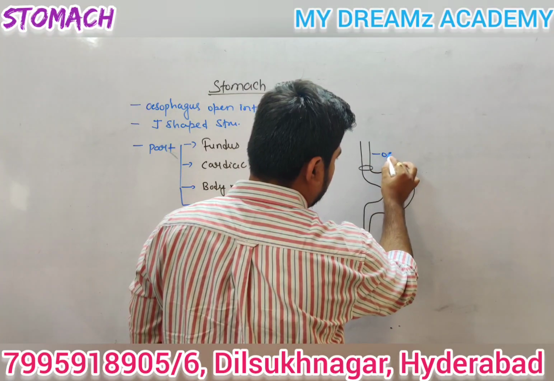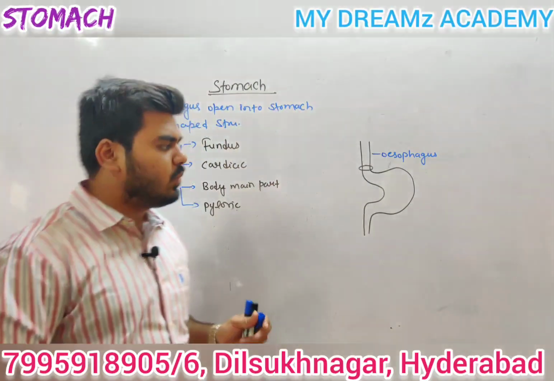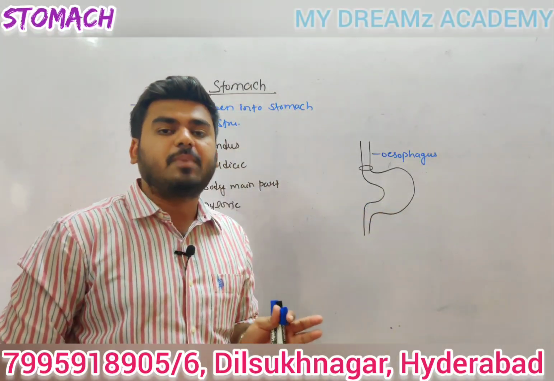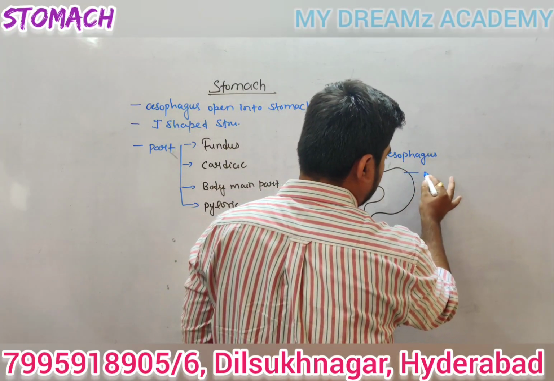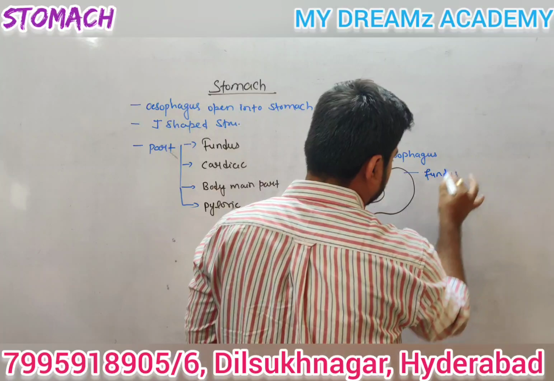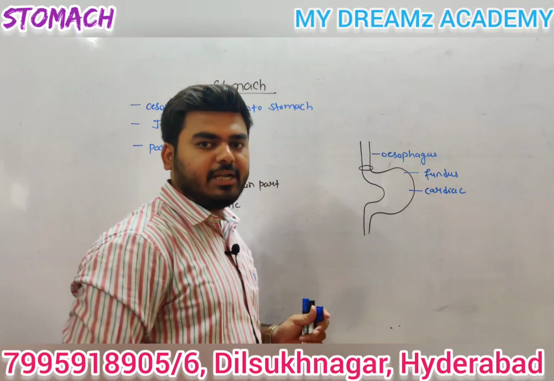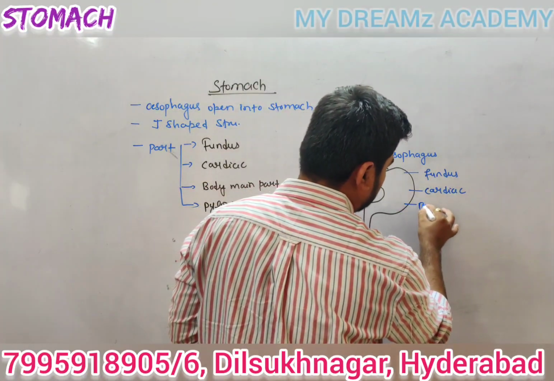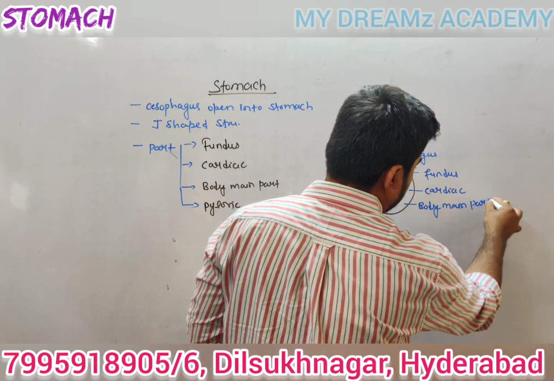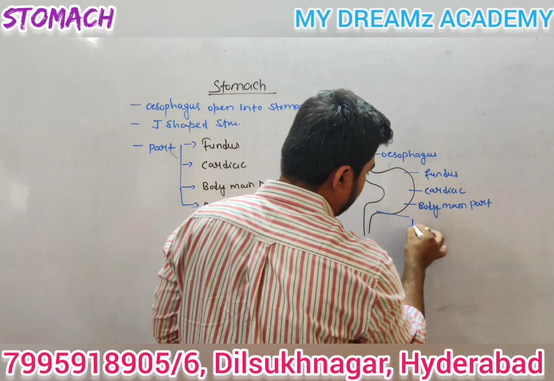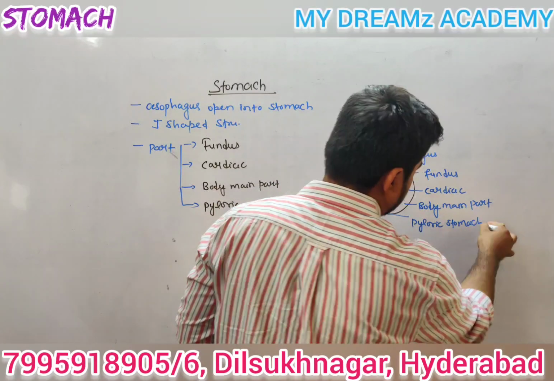So this is the esophagus, and as I told you, the esophagus opens into the stomach portion. Which part of the stomach? The cardiac stomach. This one is called the fundus part of the stomach. This one is the cardiac part of the stomach. This is the body, the main part of the stomach. And the last one is called the pyloric stomach.